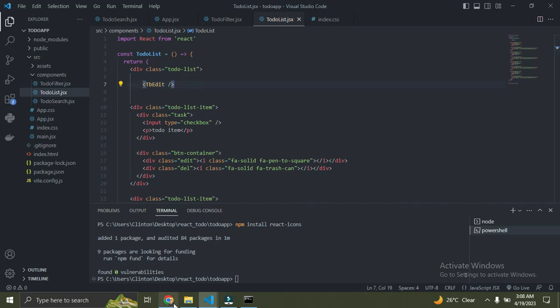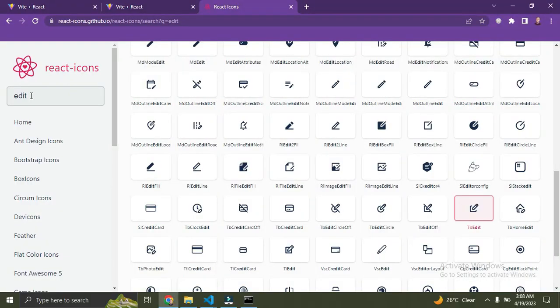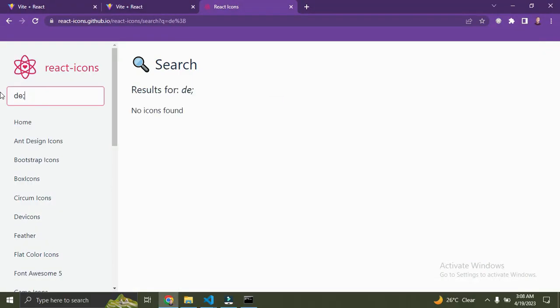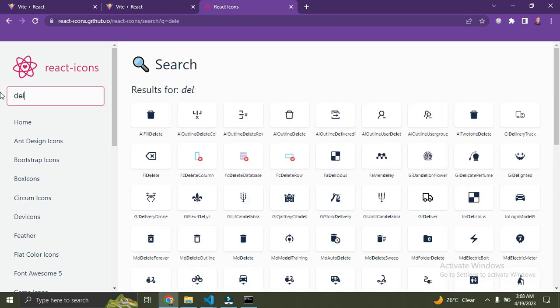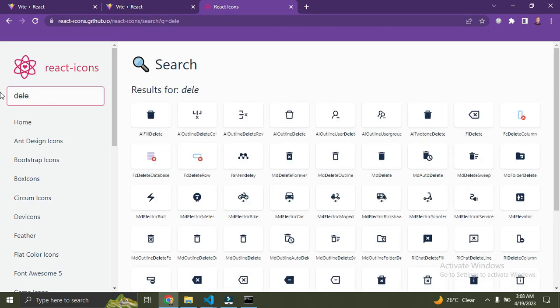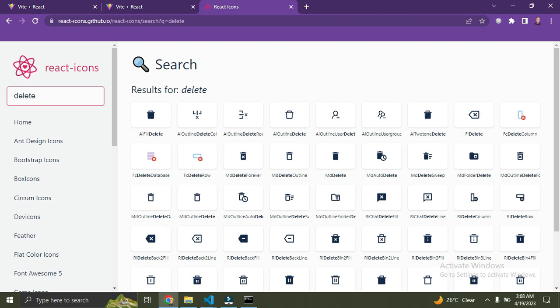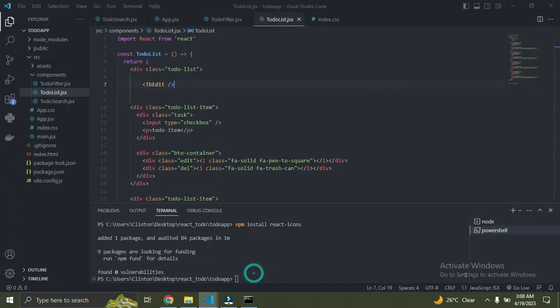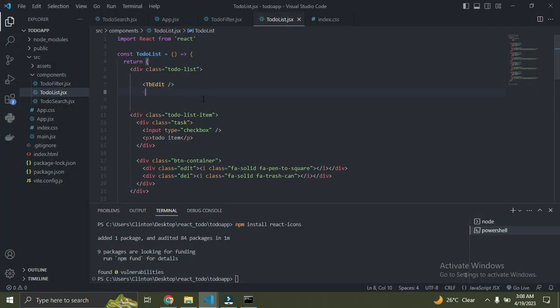So let's go get the trash button, the trash can. So just search for delete icon. Delete. Okay, let's just pick one of these. I think I'll go with this. Come over here, and then just put it in and close it. So that's it now. You need to import this.